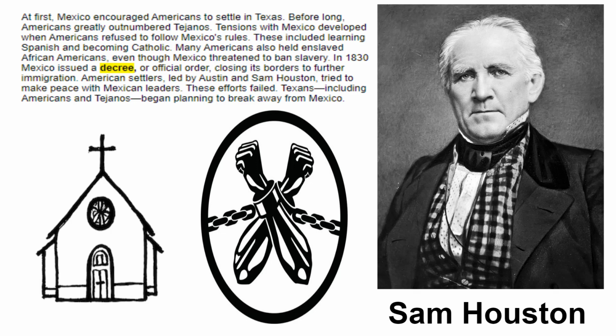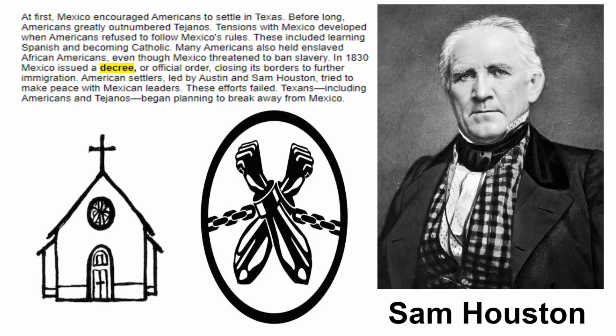In 1830, Mexico issued a decree or official order closing its borders to further immigration. American settlers, led by Austin and Sam Houston, pictured here, tried to make peace with Mexican leaders. These efforts failed. Texans, including Americans and Tejanos, began planning to break away from Mexico.